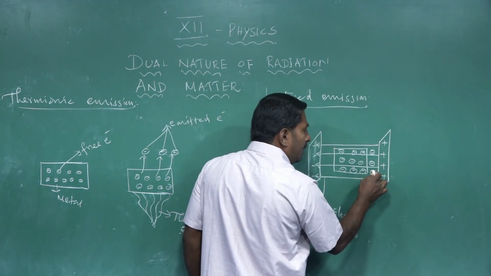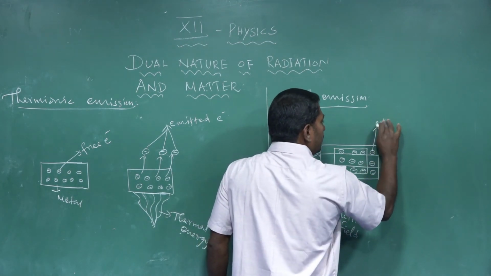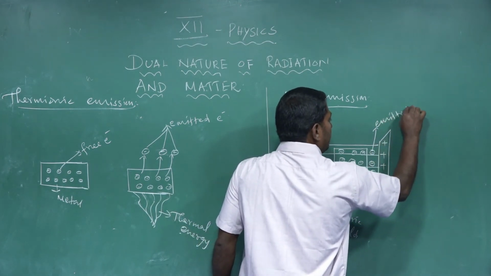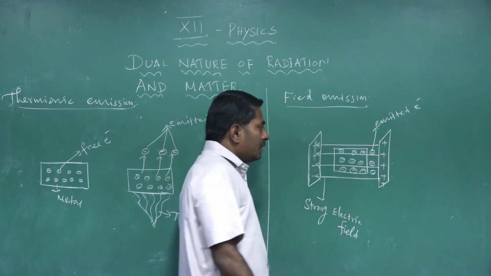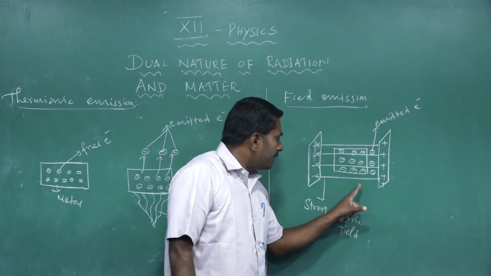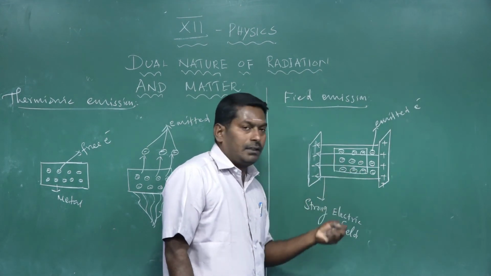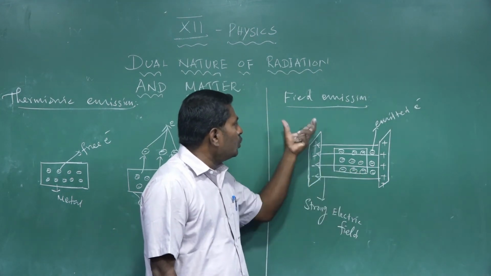These electrons are called emitted electrons. In this way, electrons leave the surface of the metal under the strong electric field applied across the metal. Then the emission is said to be field emission.